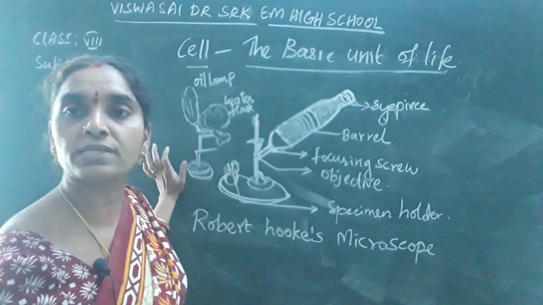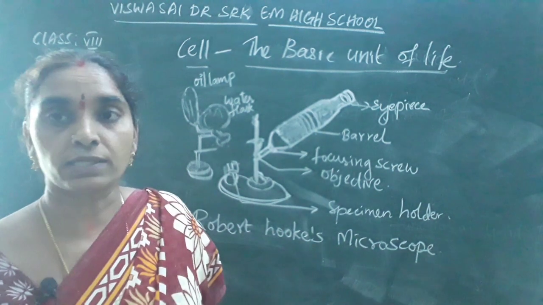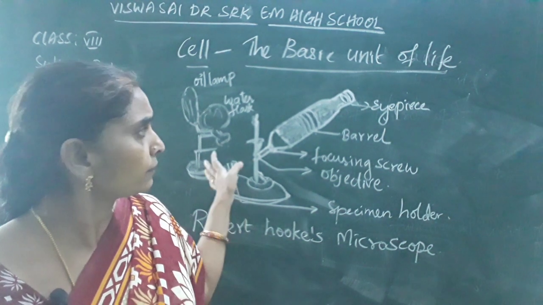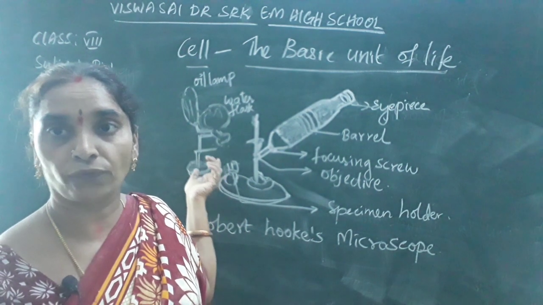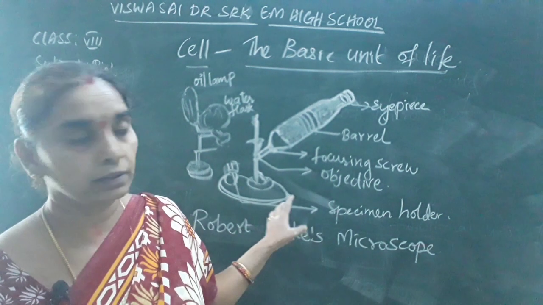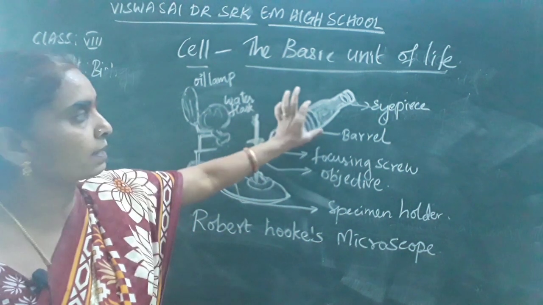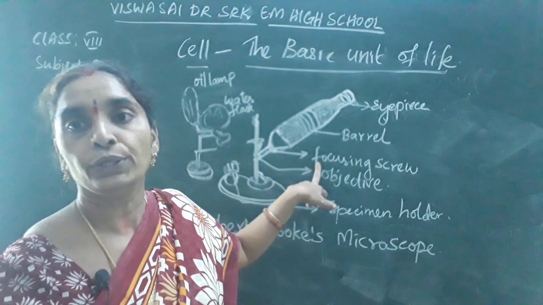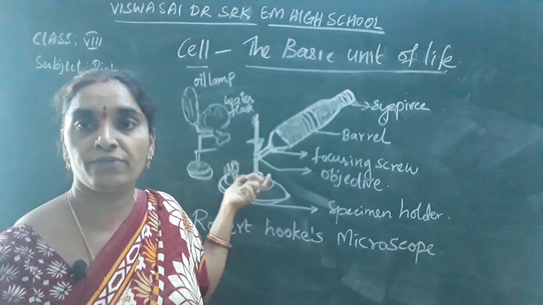You already know about the structure of the microscope, which you have learnt in the 6th standard, that it consists of structural components and visual components, isn't it? So the eyepiece, the objective lens, and the source of light are all the visual components that you need to observe the object. Is it clear? So here also in Robert Hooke's microscope, you can see the eyepiece, a barrel through which it is constructed, and the focusing screw, an adjustable knob to adjust the object to be visible clearly.